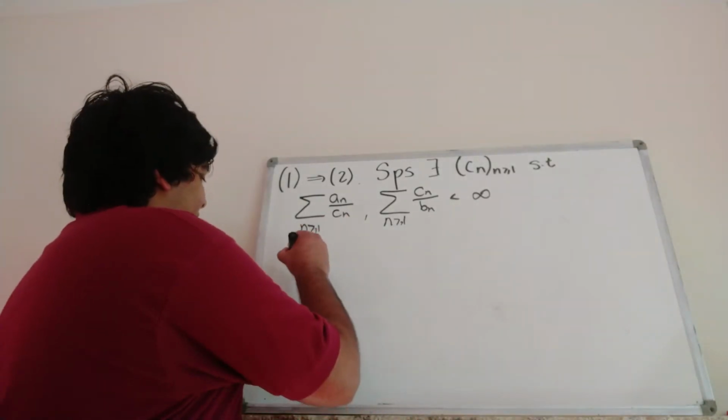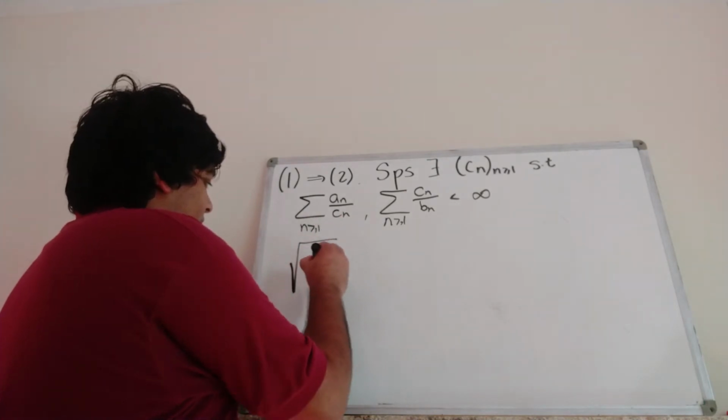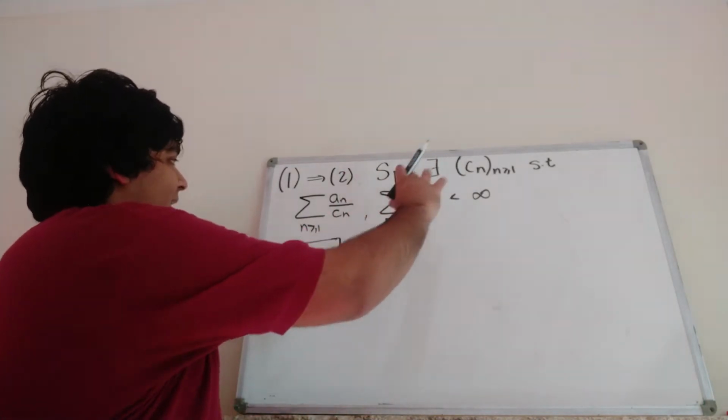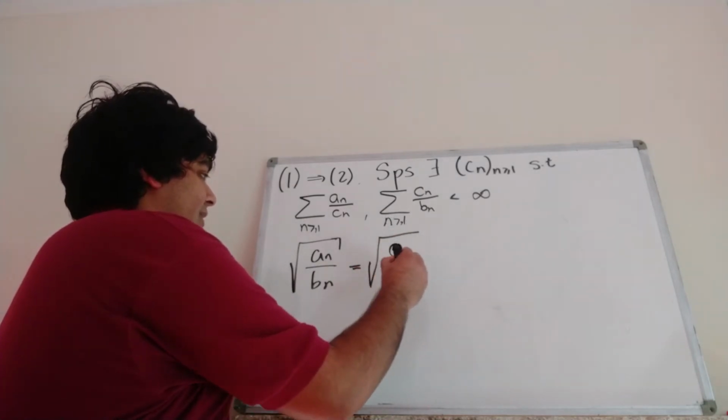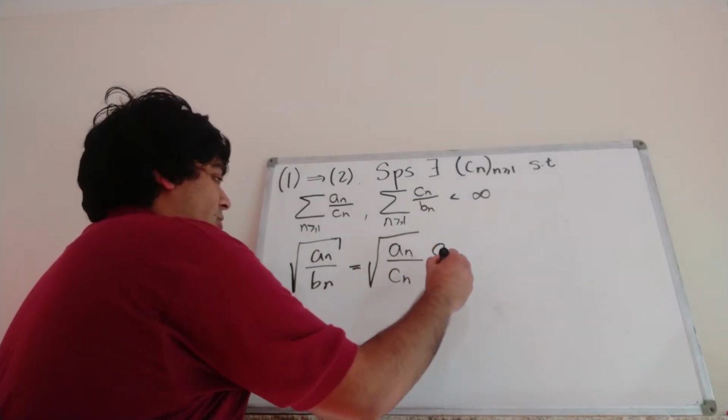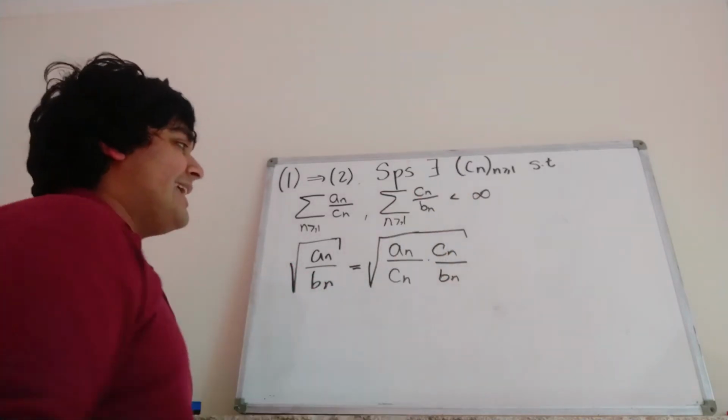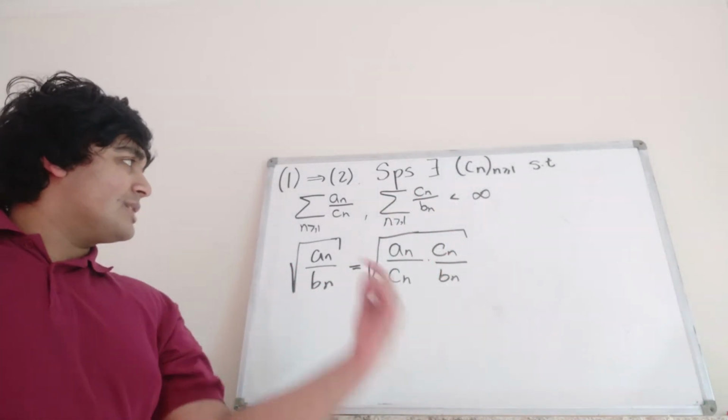Well, what is the square root of a_n over b_n? Well, we kind of want to use the information we have up here, so that we can actually write this as the square root of a_n over c_n times c_n over b_n. Okay, this is for any n, because obviously the c_n's will cancel and we'll just get this thing here.